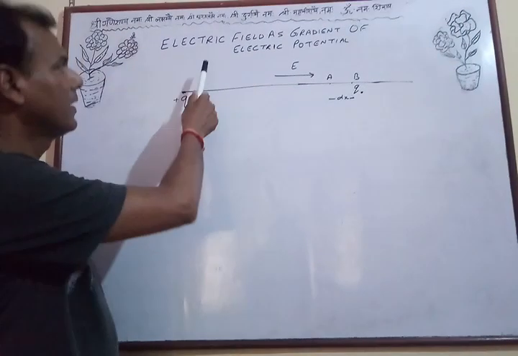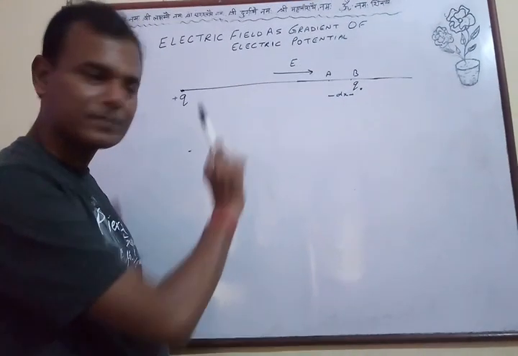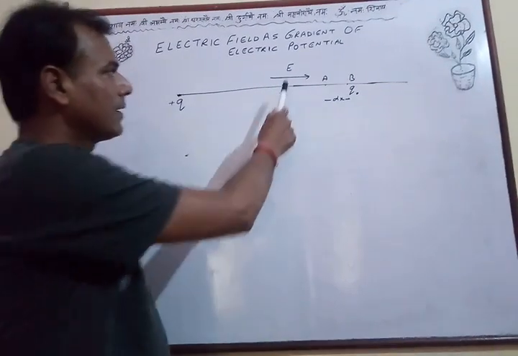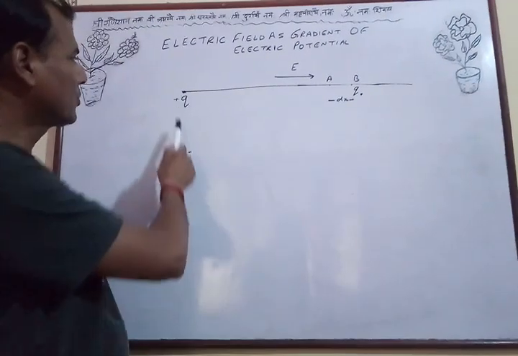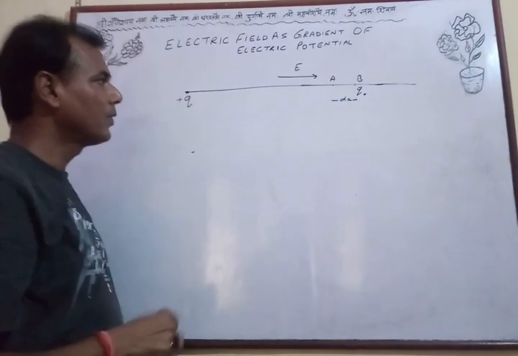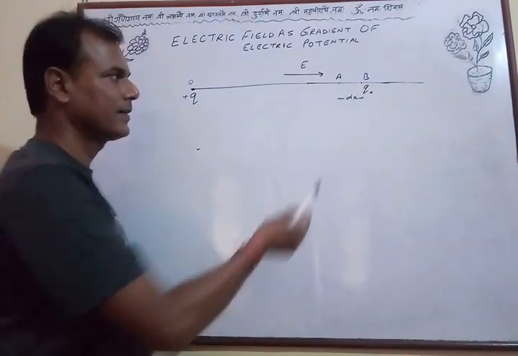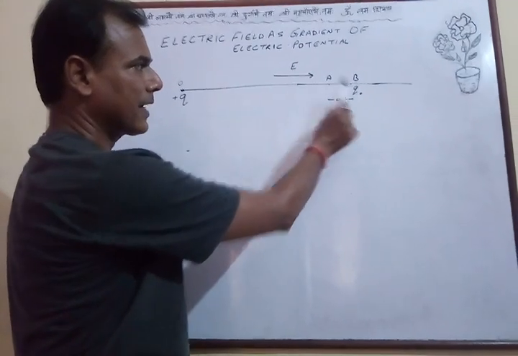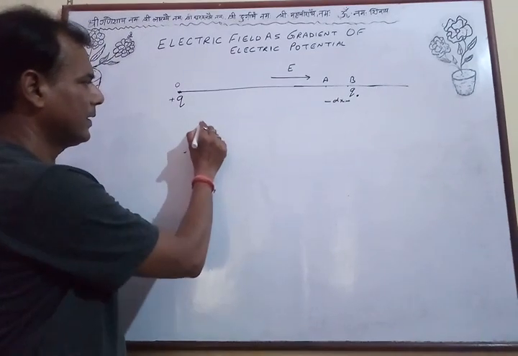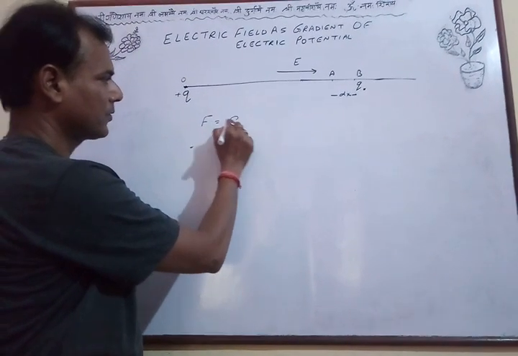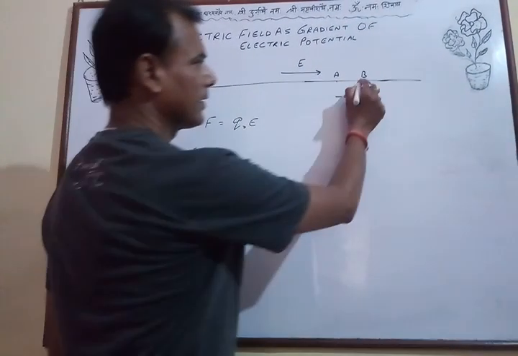Next topic is electric field as gradient of electric potential. Let E be the electric field intensity along x-axis due to a point charge plus Q, which is at O. Suppose at any instant a test charge q naught is at B. So the force acting on this test charge q naught will be F = q naught E, and its direction will be this side.